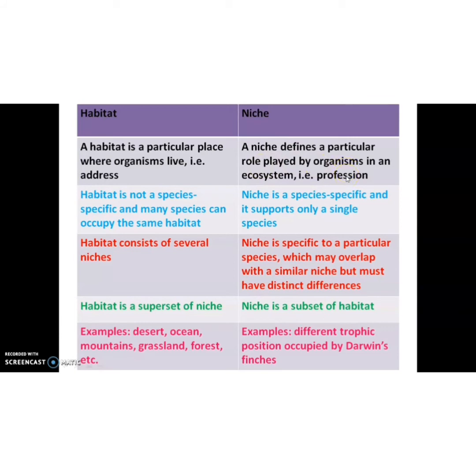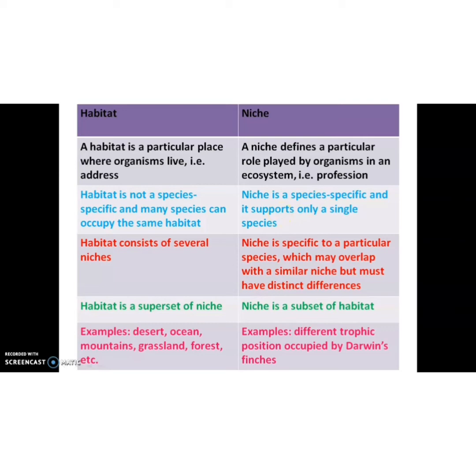For example, our profession. Isn't it? No need to write this address and profession. Just for your understanding, I add this point. Okay. And habitat is not species specific, and many species can occupy the same habitat. Isn't it? In a particular population or in a particular ecosystem we can see different types of organisms. But at the same time, niche is species specific and it supports only a single species.